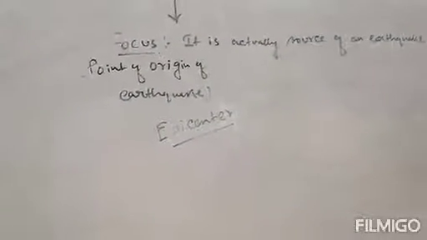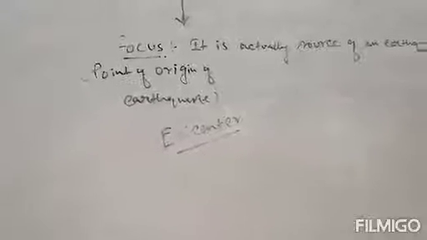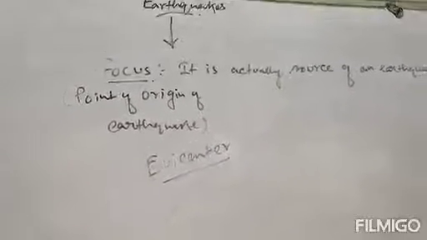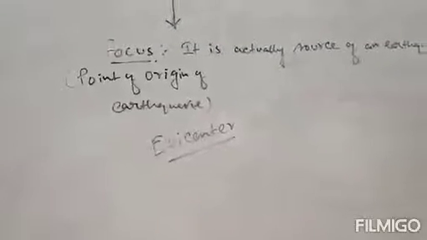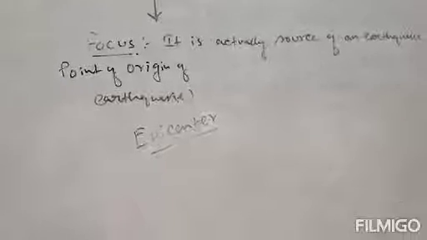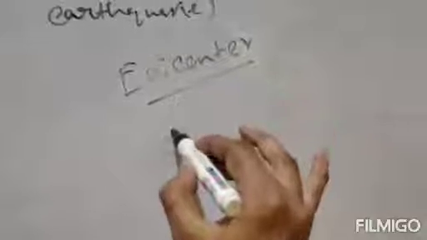So what is the epicenter? It is a point on the earth's surface which is directly above the focus. With this epicenter the location of the focus of the earthquake is specified, because the focus is deep inside the earth, which is very difficult to find out. So to find out its origin, a point above on the surface is mapped, which is known as the epicenter.